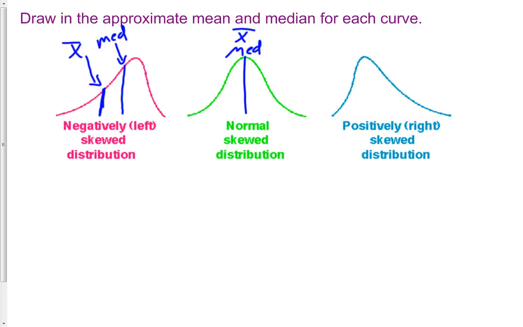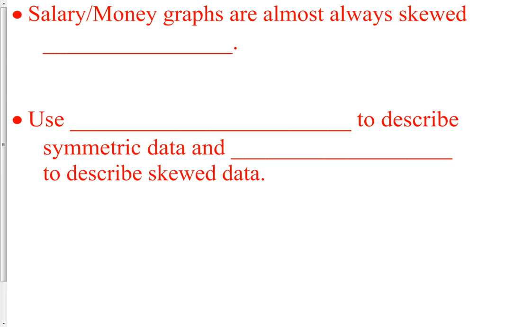For skewed right, and that's what we saw with the MBA salaries, the mean was pulled the way of the skew. So here would be the mean, and then the median was more over here. So whatever way the skew is, the mean is going to be pulled that way. Okay, that's a big concept here in this statistics class.